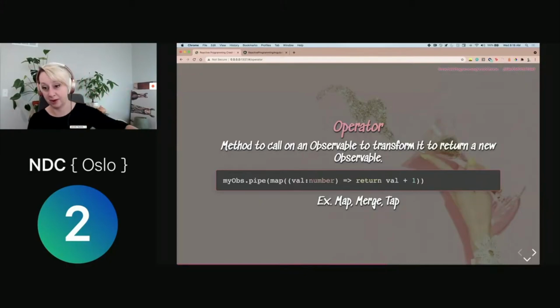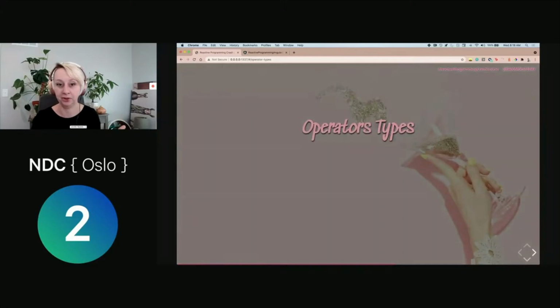So there are a ton of operators. A lot of people get really overwhelmed when they're new to RxJS. Keep it simple. I feel like map tends to be that safe space for us. We've done this kind of thing throughout our careers in different versions. Maybe you're using Lodash when that first hit the scene, but don't get overwhelmed by all the different operators. You'll kind of get more comfortable and learn them over time.